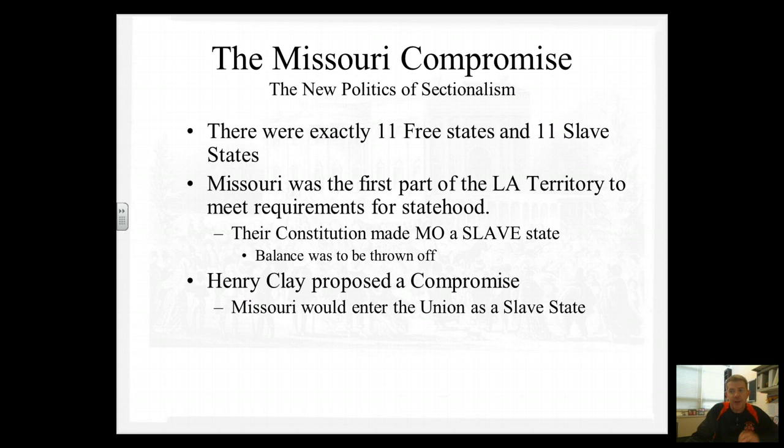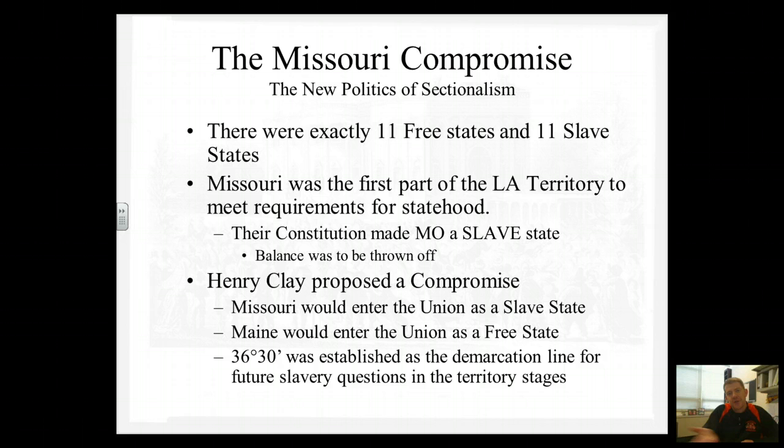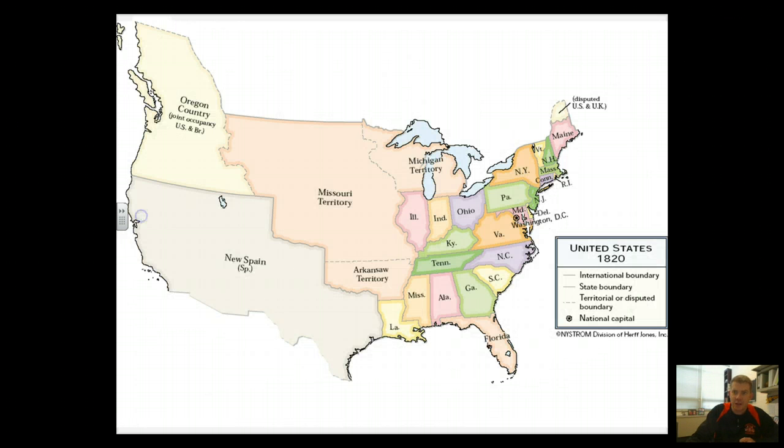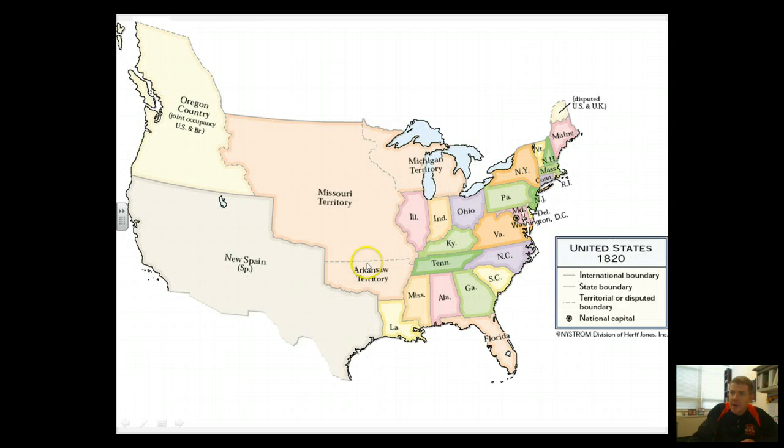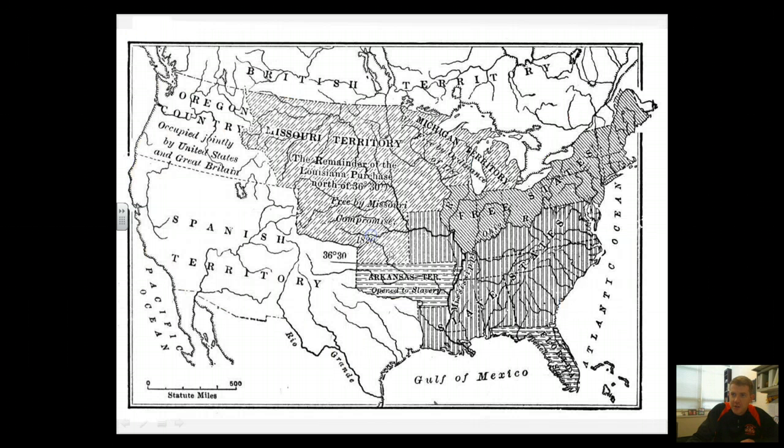So Henry Clay proposes this compromise. Missouri would enter the Union as a slave state, Maine would come into the Union as a free state, and then 36°30′ would be this line of latitude that would establish the line of demarcation for future questions about slavery in the Louisiana Territory. So that's this line right here. If you look at this, Missouri comes in as a slave state, right? Maine comes in as a free state, and this line, I'll go back to the other map because it's a little clearer, this line is the line of demarcation. Slavery is illegal up here. It'll be legal down here, and of course the state of Missouri will be a slave state, and it's north of that, but that'll be the only northern part of that territory that will have slavery.